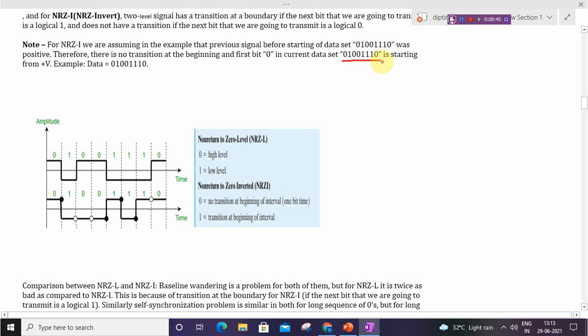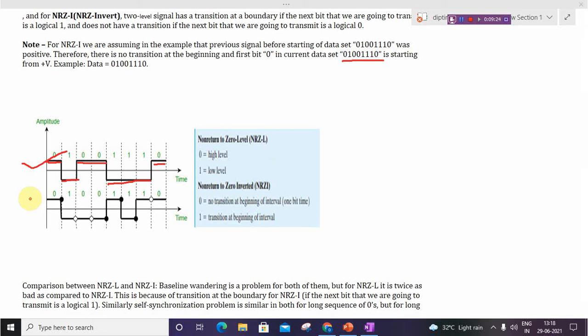Okay, this is the data, and the first example is for NRZ-L. In NRZ-L, we consider here 0 is for high level and 1 is for low level. So 0 is for high level, 1 is for low level, again 0 is for high and 1 is for low, and 0 is for high. Okay, so this is NRZ-L.